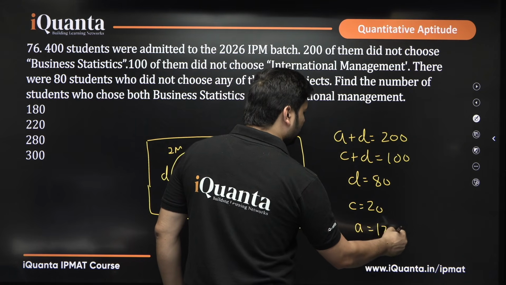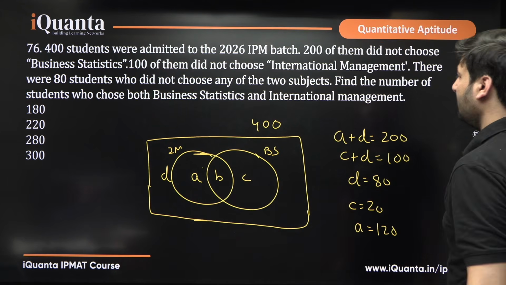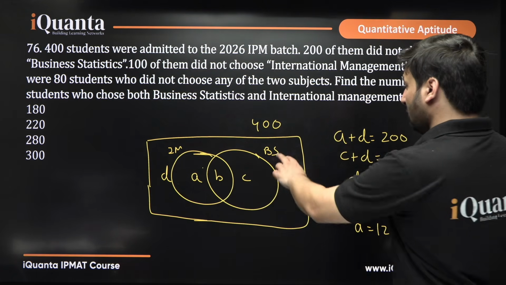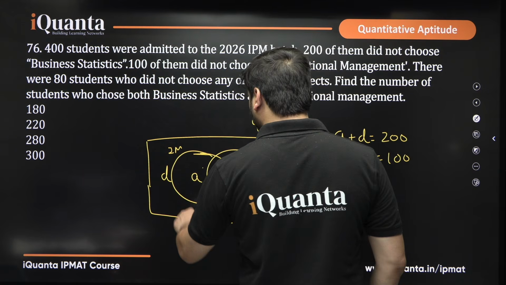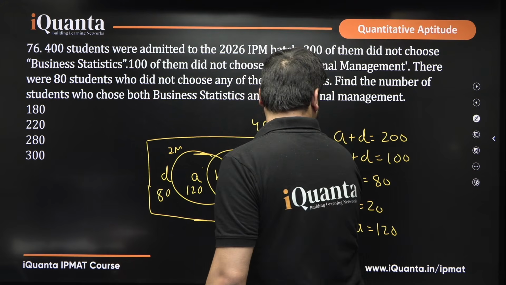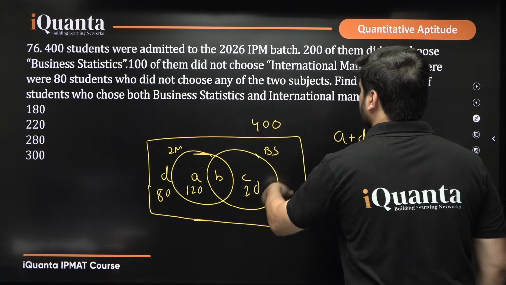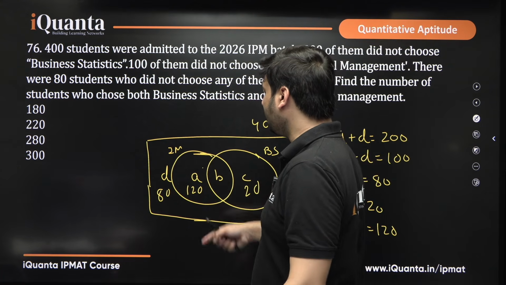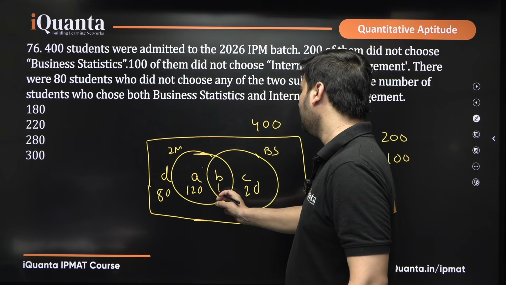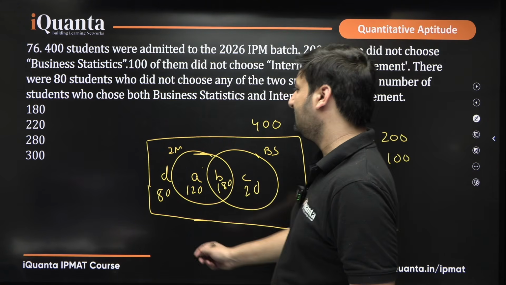What do you need? You need the number of students who choose both statistics and international management. So, that is B. You have total number 400, you need the value of B, you have D already. D is 80, A is 120, C is 20. Sum of all the regions in this diagram should be equal to 400. 80 plus 120 is 200, 200 plus 20 is 220. That means B will have to be 180 to make the total equal to 400. So, 180 is the answer.